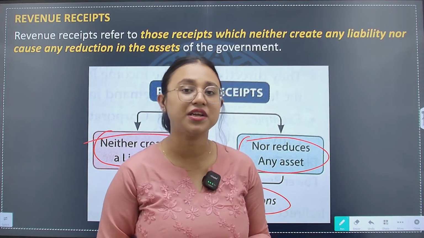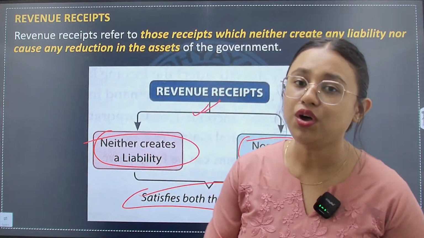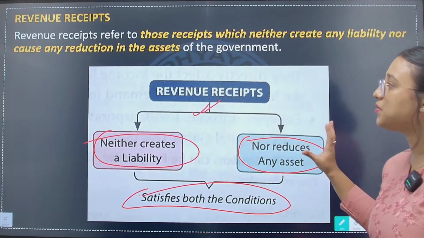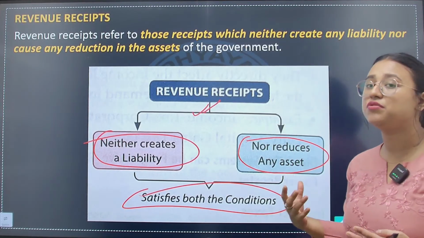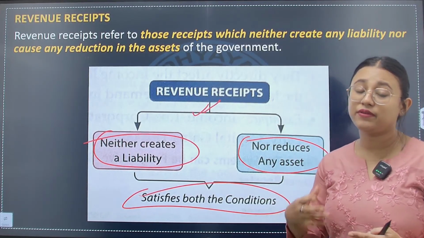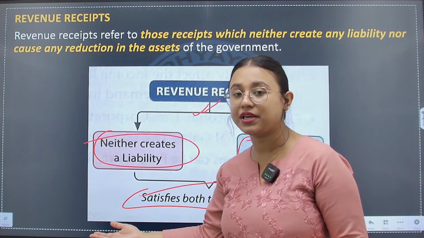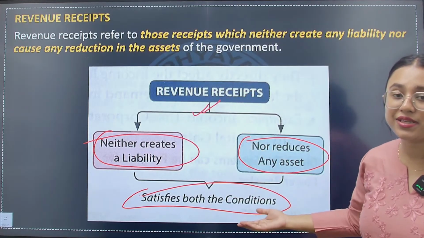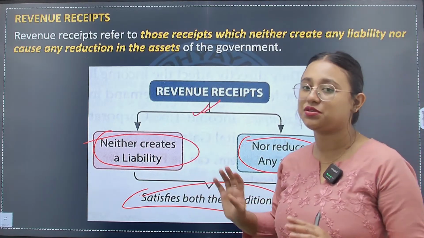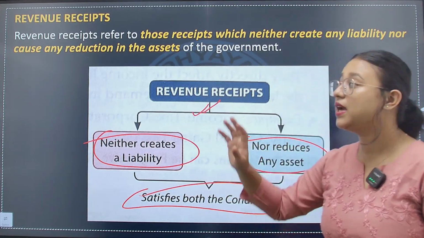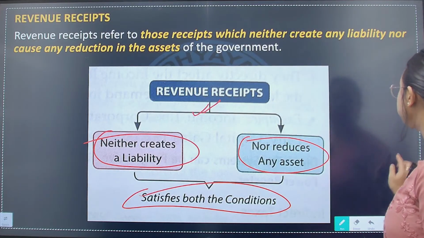So this is the concept of revenue receipt. Revenue receipts are the receipts which do not create any liability on the government, nor do they reduce any asset of the government. It is said to be a revenue receipt.